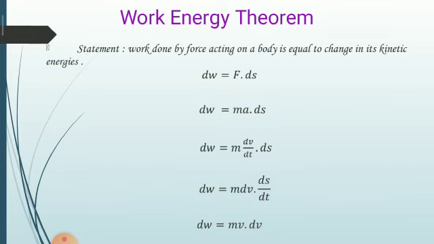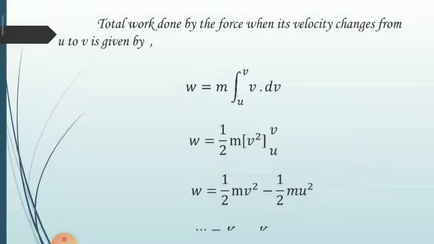Now rearranging, we get m dv ds by dt, but ds by dt is the rate of change of displacement, which is v, therefore it is equal to mv dv. Now, total work done by the force when its velocity changes from u to v is obtained by integrating the above equation between the limits u to v.